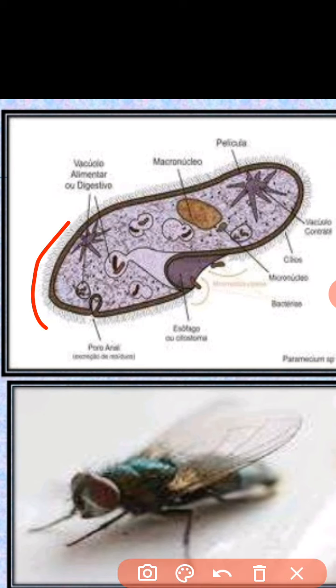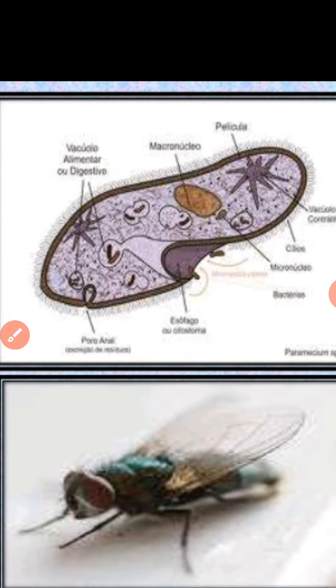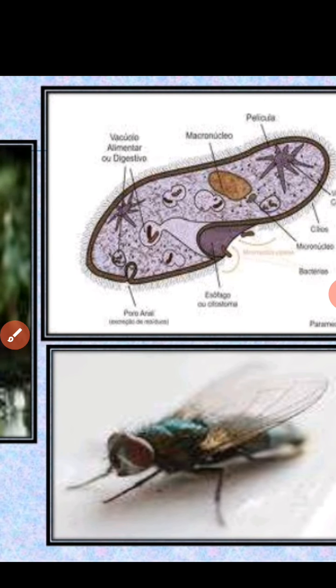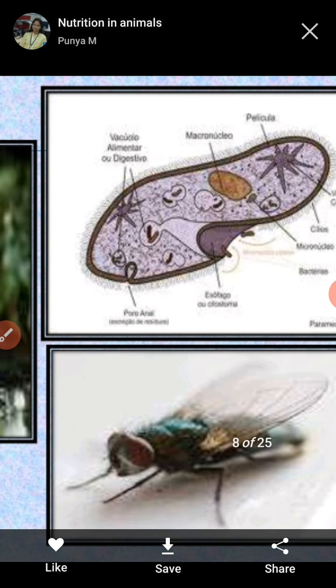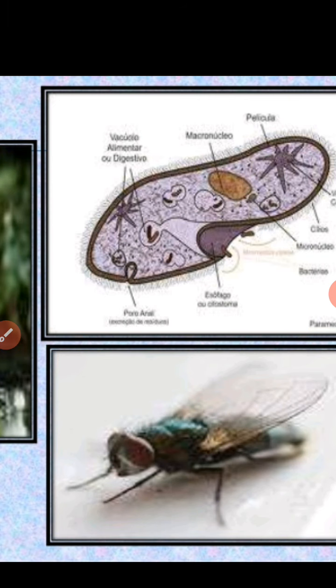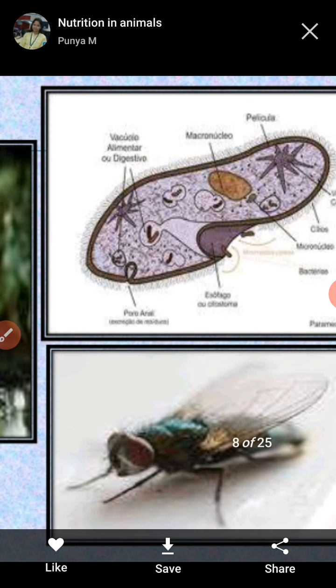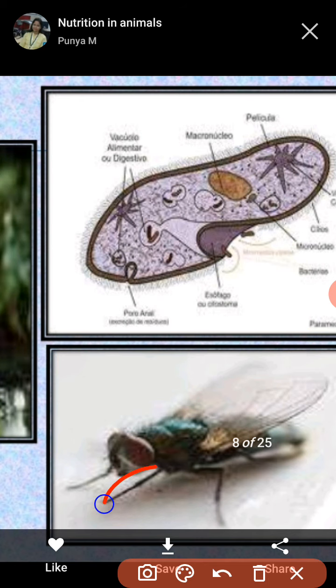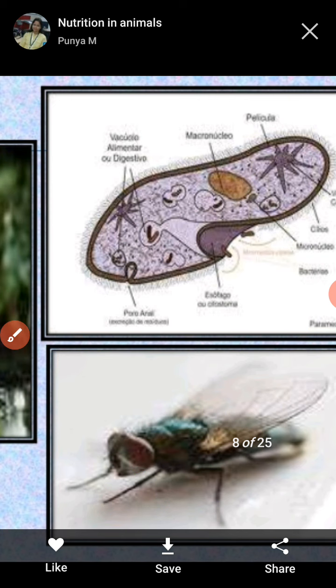The food is taken in with the help of these, and inside the body of the paramecium all the digestion takes place. Now this is the photo of a housefly. You can see that the housefly takes food in solution form with the help of the proboscis. This is the proboscis with which the housefly takes the food.